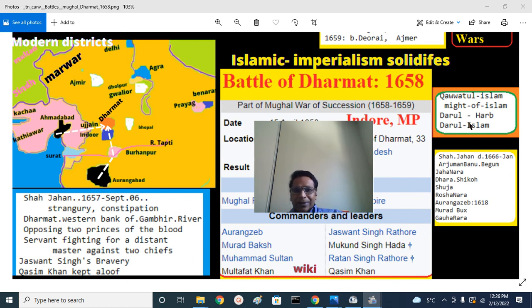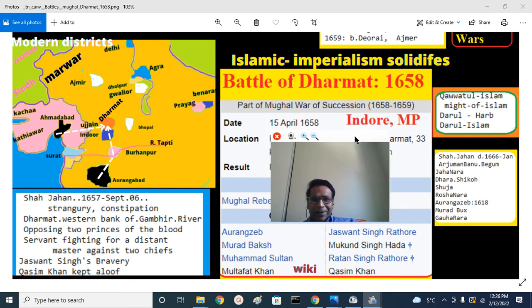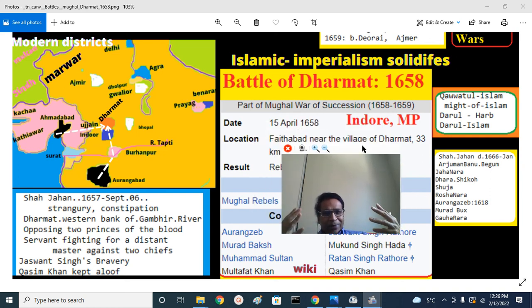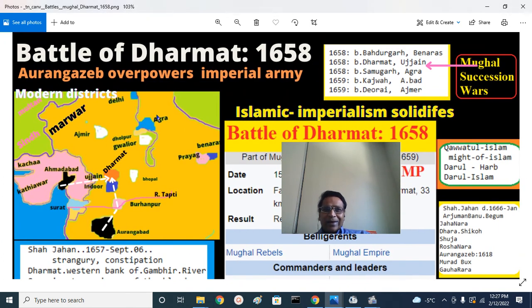It was a penultimate battle that positioned the victor Aurangzeb as a strong contender for the Mughal throne, where he was determined to convert the entire Bharat into Darul Islam and decimate the Hindu civilization, Darul Harb, and establish Quwwat-ul-Islam.